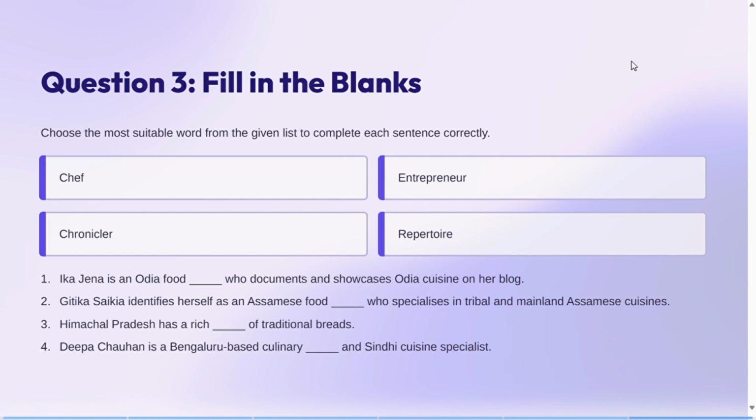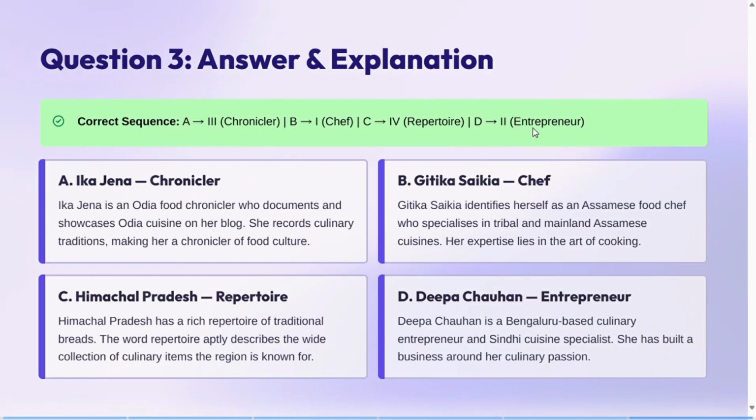कौन से किसमें आएगा? The answer is Eka Jana is a chronicler. Basically, she is somebody who keeps the records. Eka Jana is an Odia food chronicler who documents and showcases Odia cuisine on her blog. Okay. Next, Gitika Saikia, chef. Gitika Saikia identifies herself as an Assami food chef who specializes in tribal and mainland Assami cuisine.